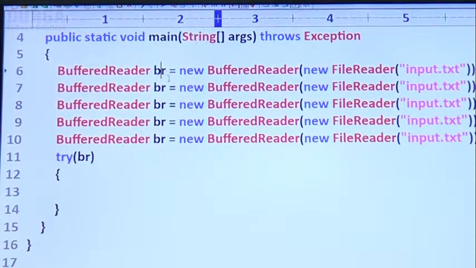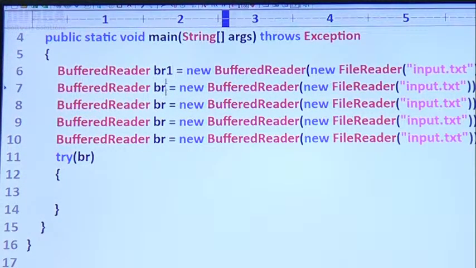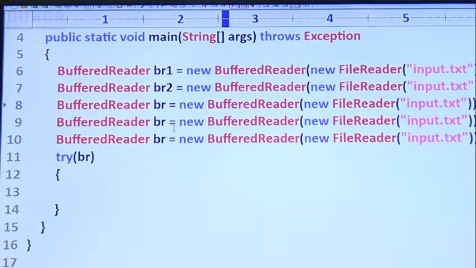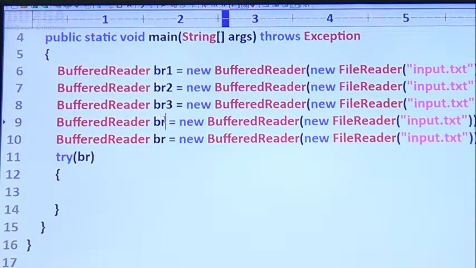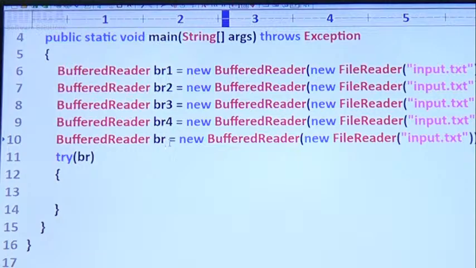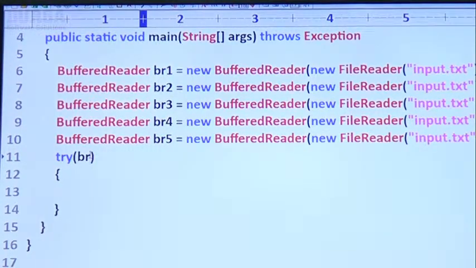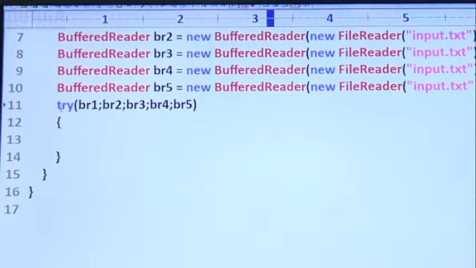Suppose you have multiple resources, sir: BR1, BR2, BR3, BR4, and then BR5. Now BR1 semicolon, BR2 semicolon, BR3 semicolon, BR4 semicolon, BR5. Sir, can you please tell, is it valid or not?